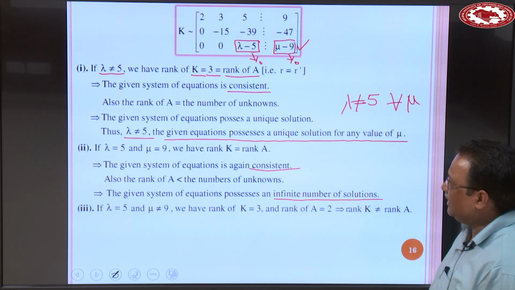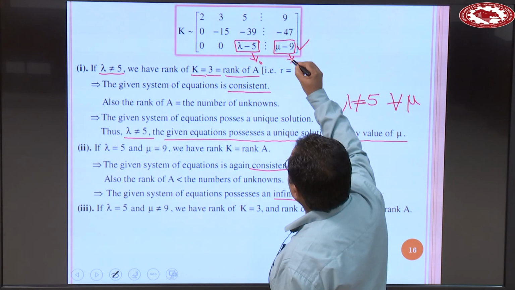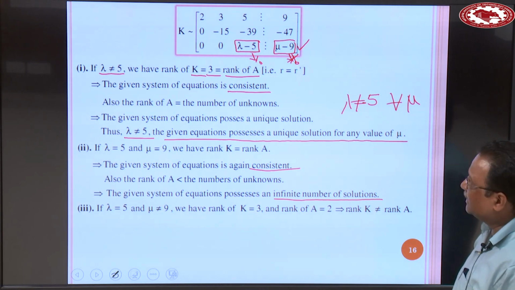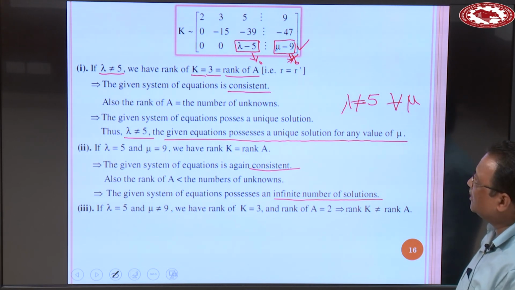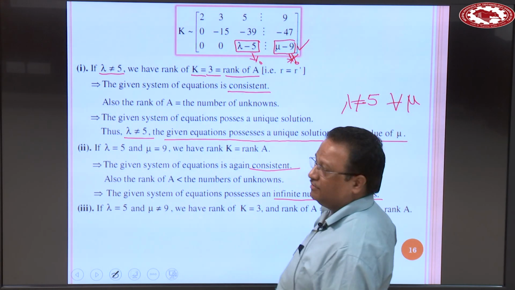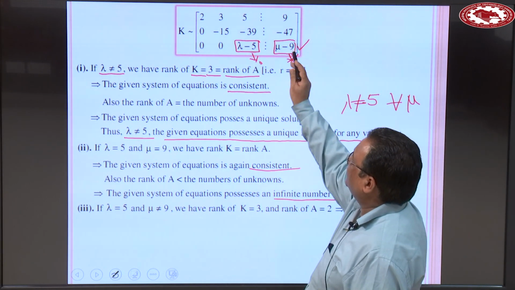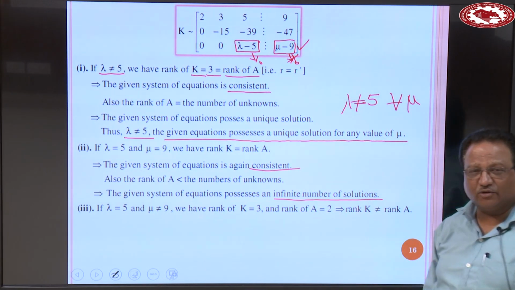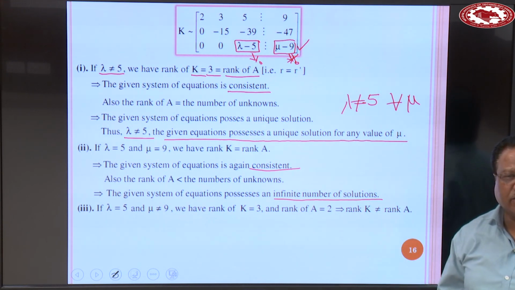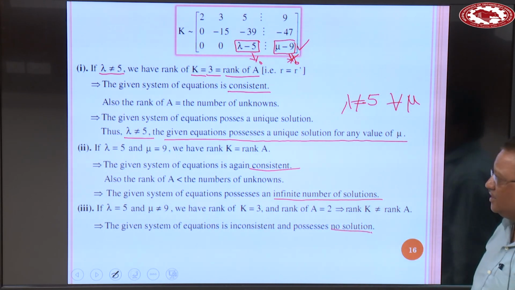Now, third, when lambda is equal to 5, so this term is 0, and mu is not equal to 9, this result is not equal to 0. Then the rank of A is 2 and rank of K is 3. Rank of A is 2 because of the zero row when lambda is equal to 5, but the last entry is not 0. Clear? So, rank of K is 3. Rank of A is 2, rank of K is 3, ranks not equal. This means the system is said to be inconsistent, that is, it possesses no solution.